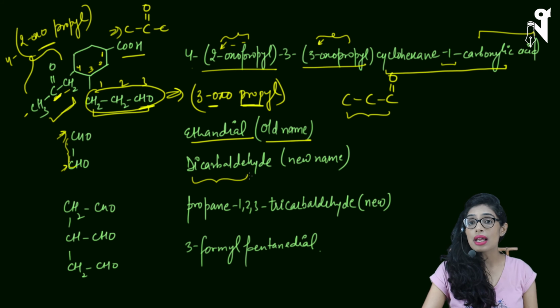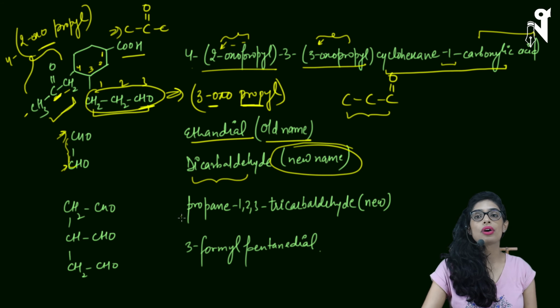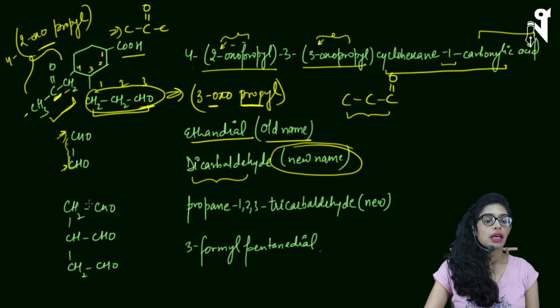If the question is single answer correct and both the options are there, then you will prefer choosing the new way of naming rather than the old way of naming. Okay, now look at this compound. Again, we have 3 CHOs here on the carbon chain.